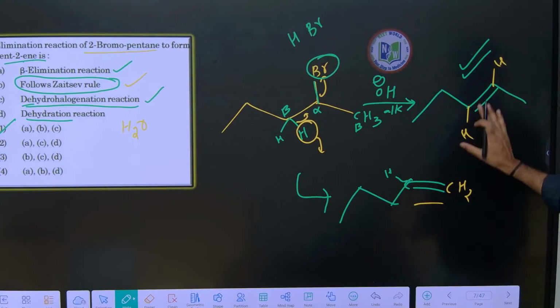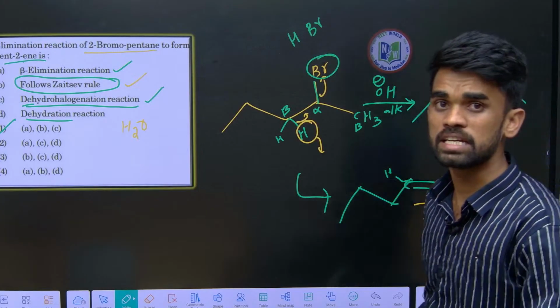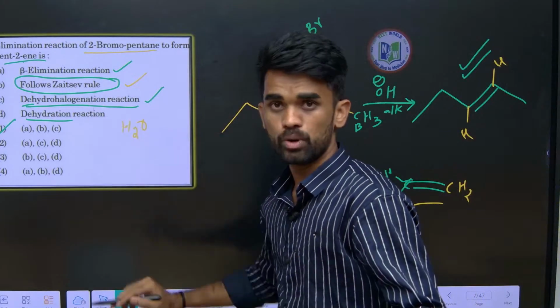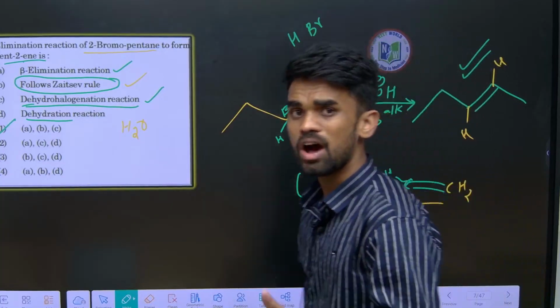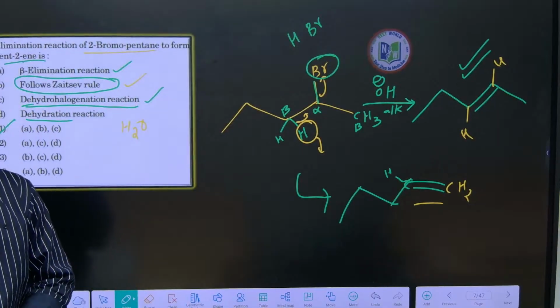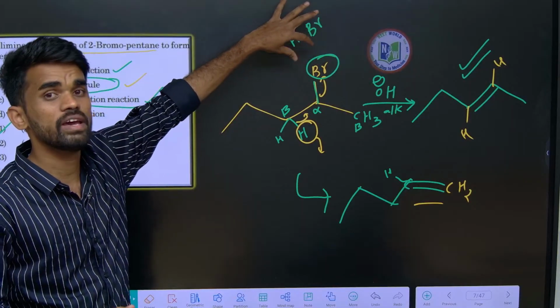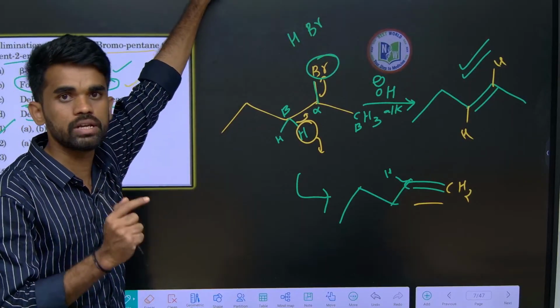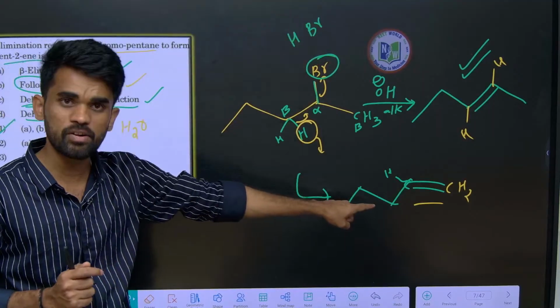Now this product, what is the name of this internal alkene? That is the Saytzeff product. These terminal alkenes are called Hofmann products. What is that? Hofmann product. So when this Hofmann product is formed, whenever Br is there in that position, if any weak leaving group like fluorine is present, then the Hofmann product is formed.